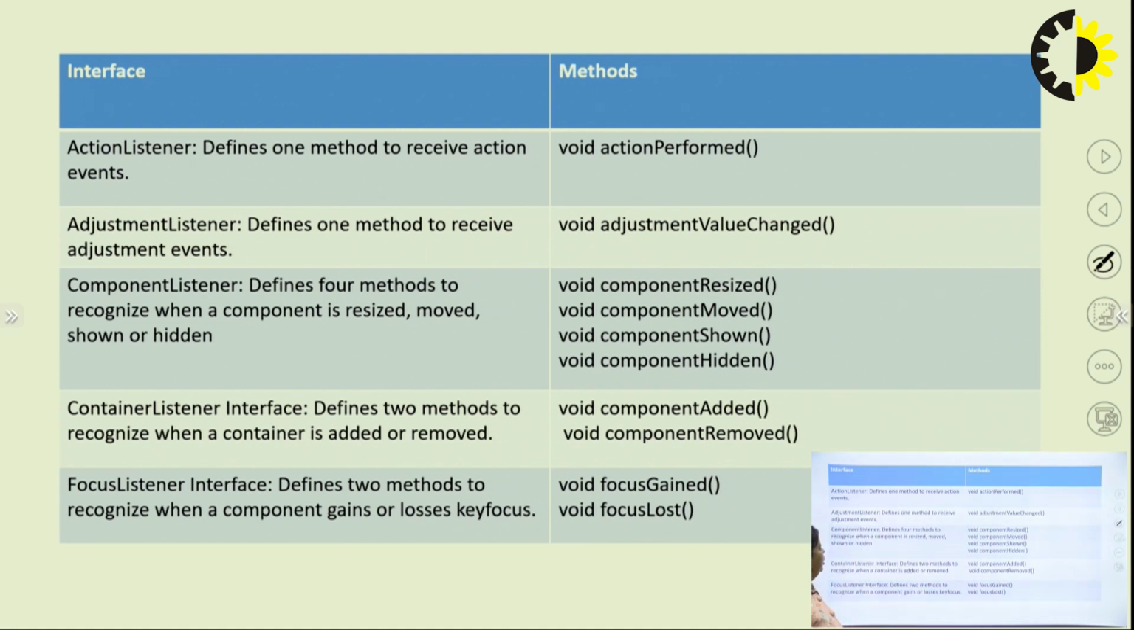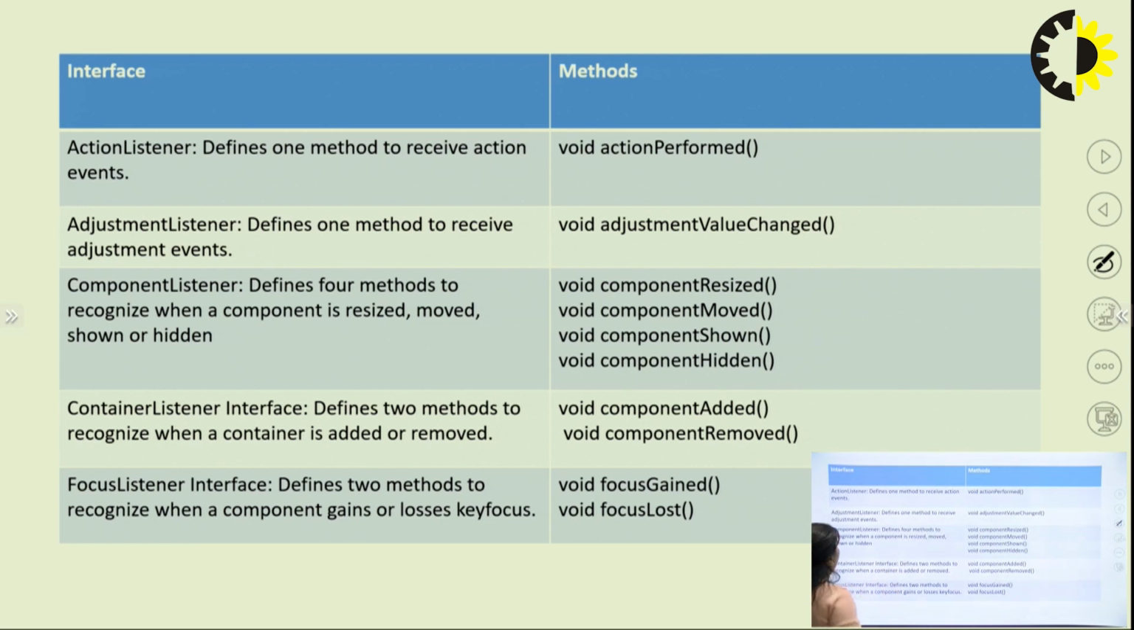Now next we have the adjustment listener interface. It again defines one method which is used to receive adjustment events. This is basically used when we make use of a scroll bar which generates the event, that is, when the adjustment value changes. So the method here for this type of interface is void adjustmentValueChanged. This is the method which is available in this interface and which can be used to handle the event of adjustment type.